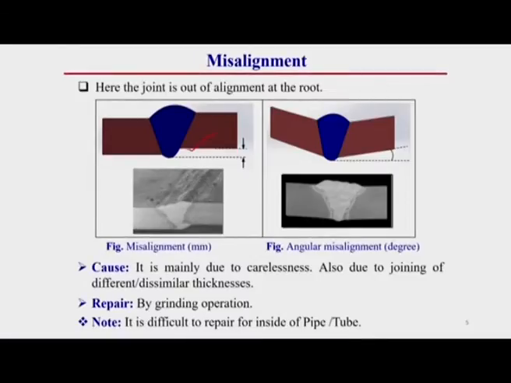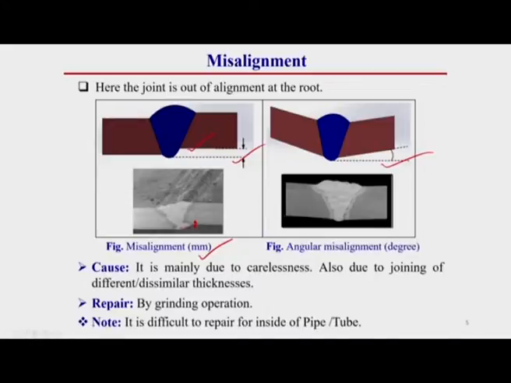This misalignment generally occurs in two different ways. This misalignment can be of linear type, or it can be of angular type. Here, from this figure, you can observe this. This is an example of linear type. Generally this misalignment occurs because two plates are not aligned parallel to each other. So, here there is a linear shifting of one plate over another plate. So, this is linear misalignment of the plate.